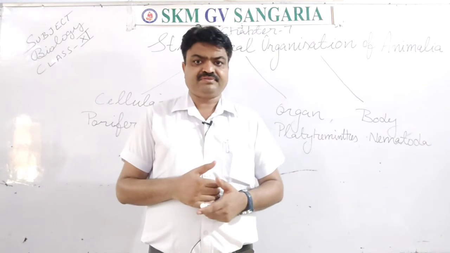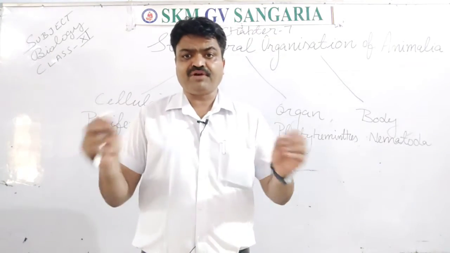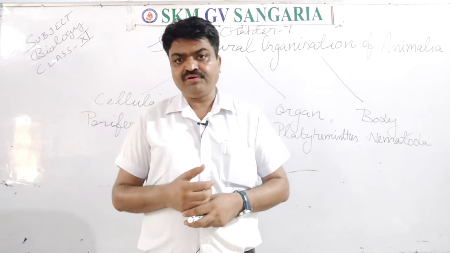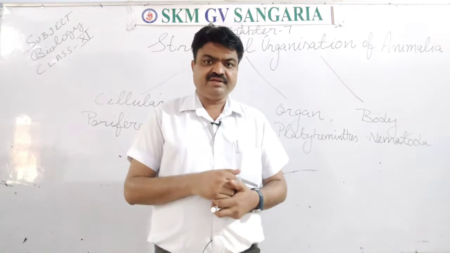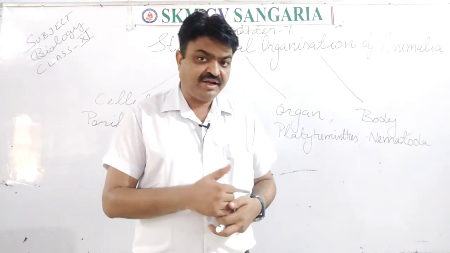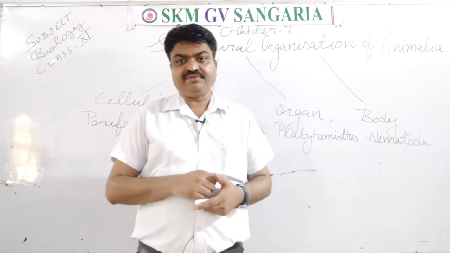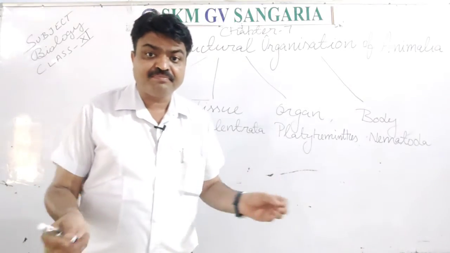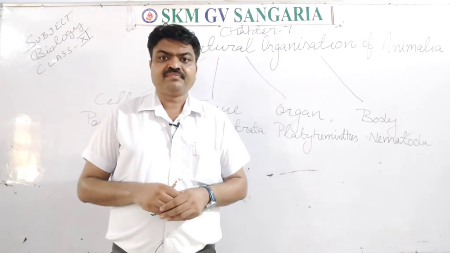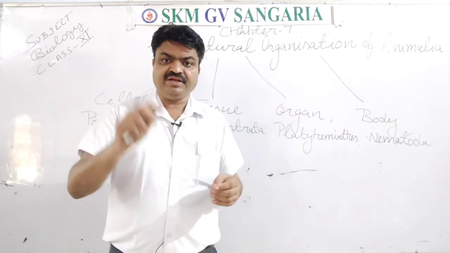Now we come to the next. There is connective tissue, students. Different types of connective tissue are found in animals. First is blood. Second is bone. Third is cartilage. Fourth is ligament. Then tendon, adipose, areolar. So what are they? They are connective tissue. Why do we call them connective tissue? Because they connect the different organs. They work as an interlink. That's why they are known as connective tissue, students. About them we will discuss in detail in our next segment.